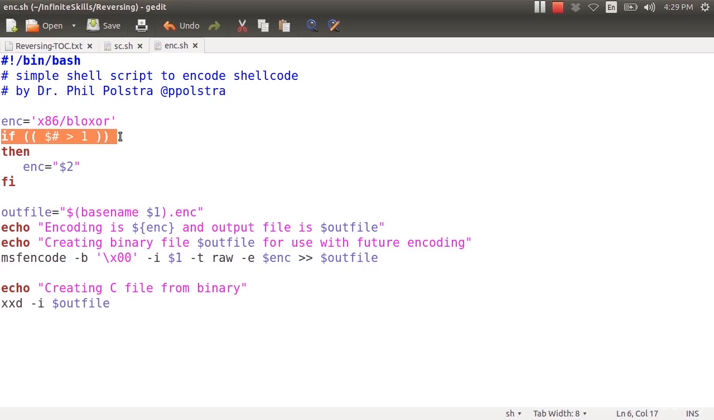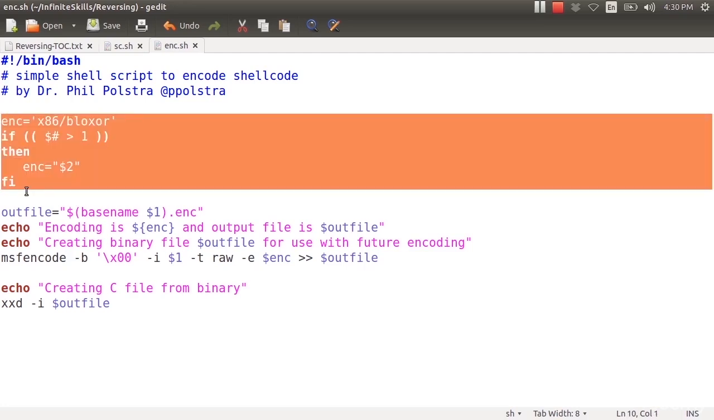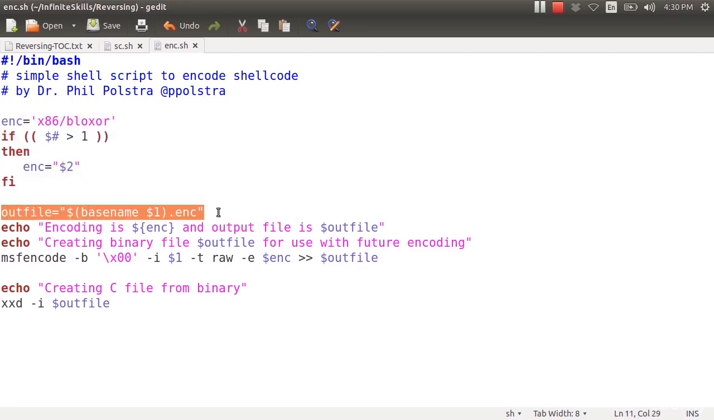$# is a special shell variable that tells you how many things you passed in. So if I only passed in one thing, that would be the name of the file that I wanted to encode. It would encode that with Bloxer. However, if I passed in more than one thing, then the second parameter should be my desired encoding. Now I have an output file, and it's going to be my input file with .enc on the end. I will also output this to the screen so you can copy and paste it, but it seemed like a good idea to also put this to a file.